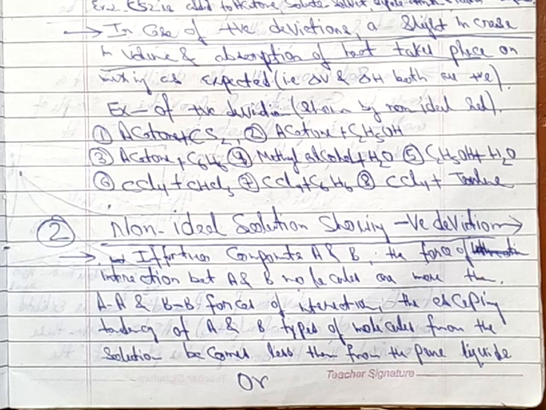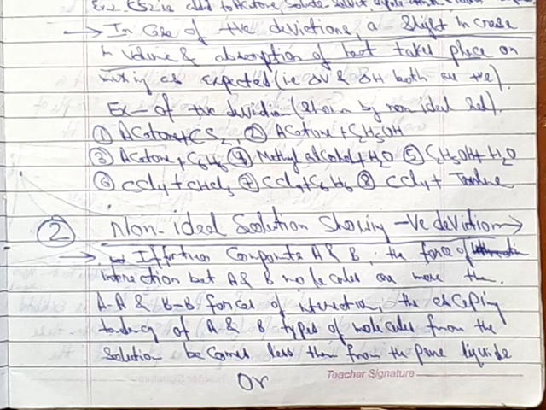So today we are going to see non-ideal solution showing negative deviation. In last class, we have seen non-ideal solution showing positive deviation. We have seen how the boiling point gets lowered and vapor pressure gets higher. We have talked about the azeotropic mixture also. We have seen how when in ethyl alcohol we mix the cyclohexane, the hydrogen bond breaks, and that leads to the lowering of boiling point, which yields in higher vapor pressure.